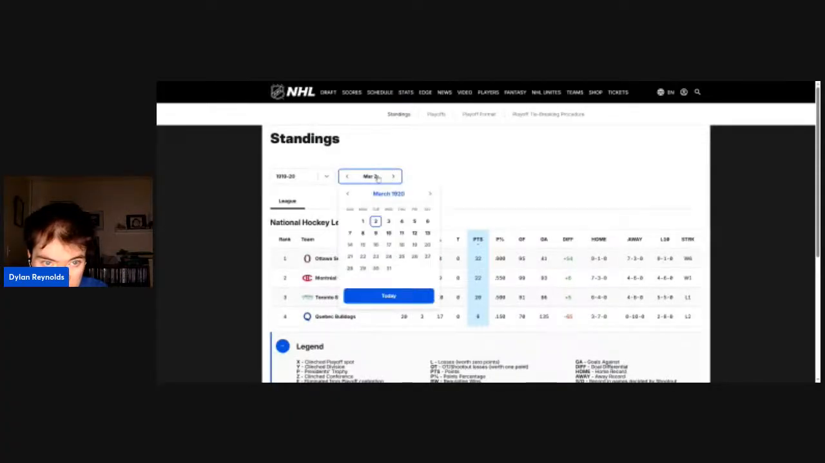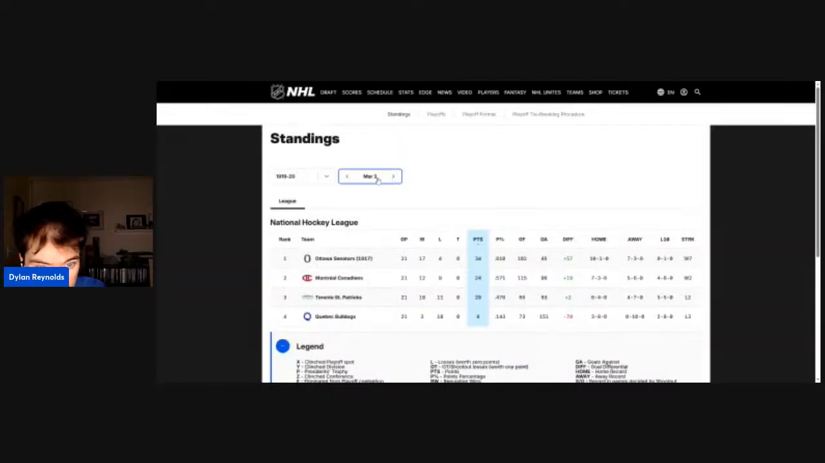This is Tuesday, March 2nd, 1920, no change there. This is Wednesday, March 3rd, 1920, and that's loss number 11 for Toronto. They also have 93 goals against, their highest goals against since the 1917-1918 season.